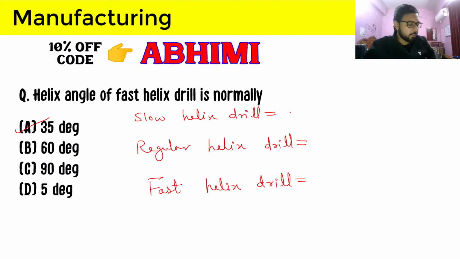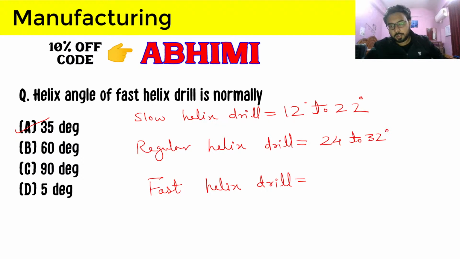So slow helix drill will have a helix angle of 12 to 22 degrees, and regular helix drill will have 24 to 32 degrees, and fast will have 34 to 38 degrees. So the maximum helix angle among these three is 38. In this, the correct value will be 35, because it falls inside our range. So the correct answer will be 35 degrees.